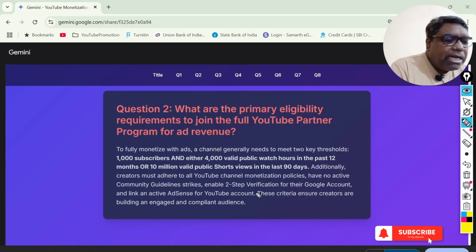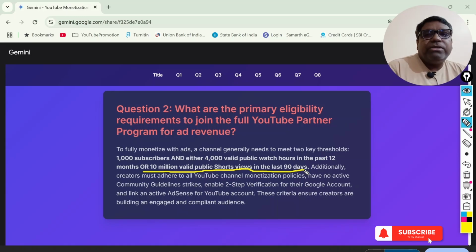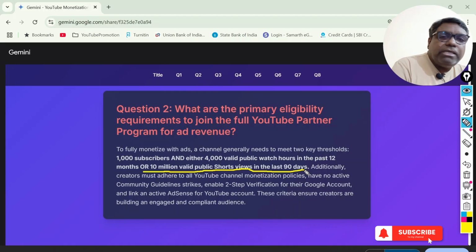So for that, it has given another important aspect for shorts: 10 million valid public short views in the last 90 days, which clearly means that you must have short videos with 1 crore views for the last 3 months. That means 90 days. This is quite challenging, I believe, so far. But there are content creators who make this very successful. I am really surprised how it is possible, but they are definitely making that.